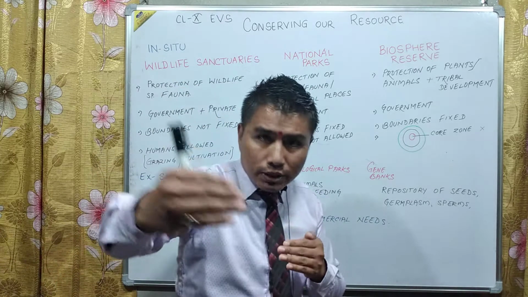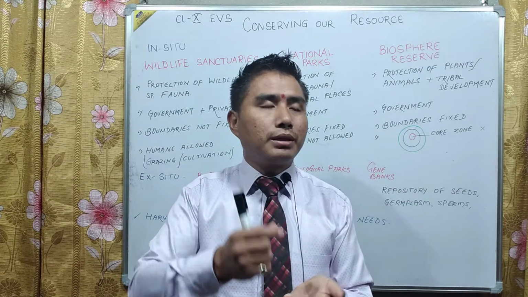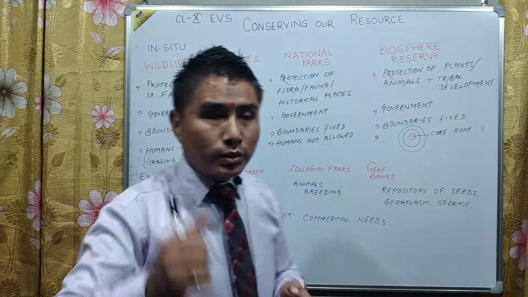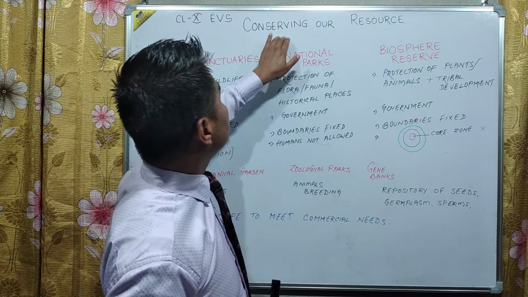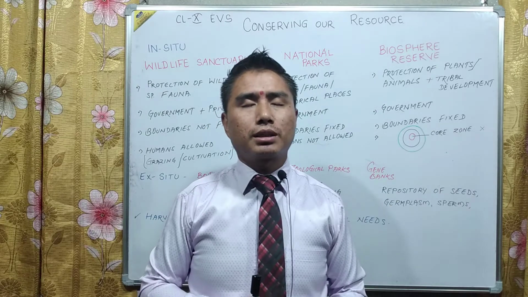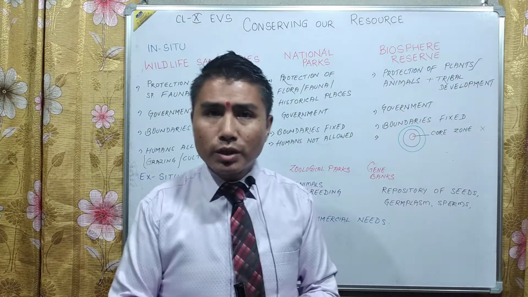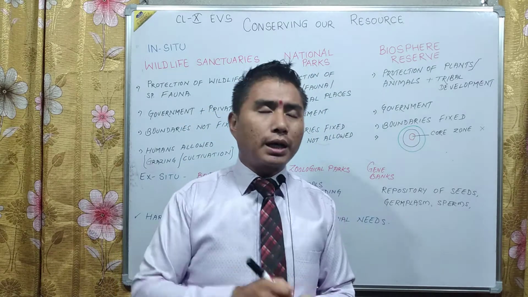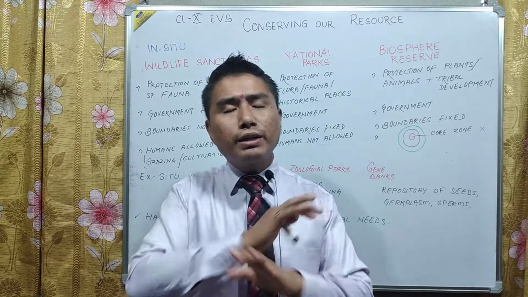So, conservation of the resource means the ration should be used in such a way that the family could eat today and also tomorrow. That is called budgeting, planning. Likewise, the resources present on the earth should be well planned and conserved. What are the resources? Everything that we see with our eyes on mother earth is a resource. From plants to animals to microorganisms, flora to fauna, from two-legged animals to four-legged animals, birds, herbs, shrubs, plants, trees, everything is a resource. From fossil fuel to water to air, everything is a resource.